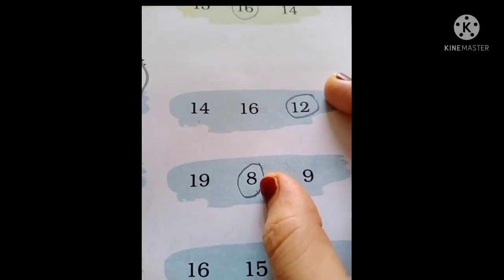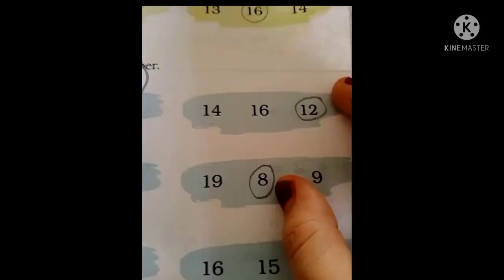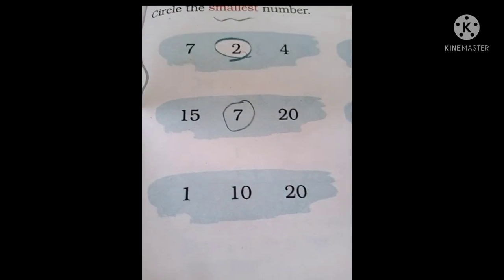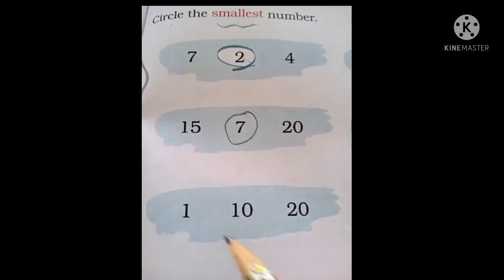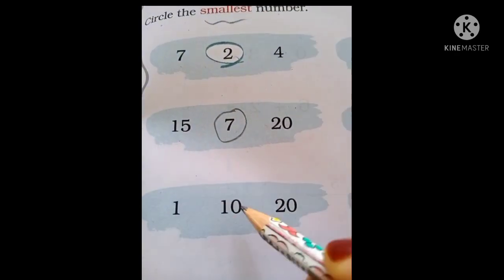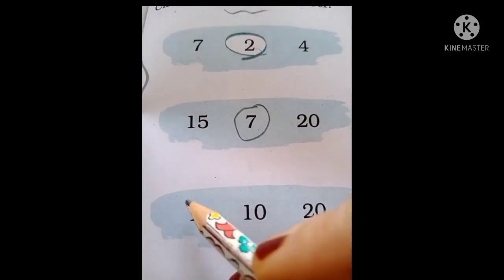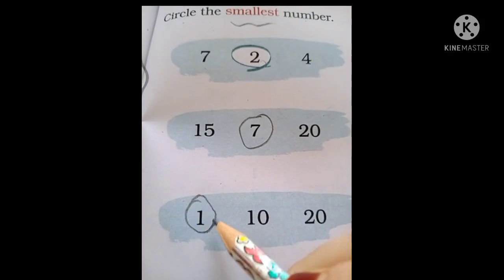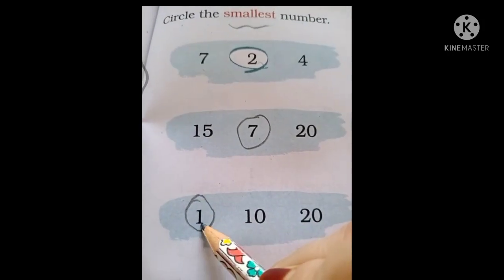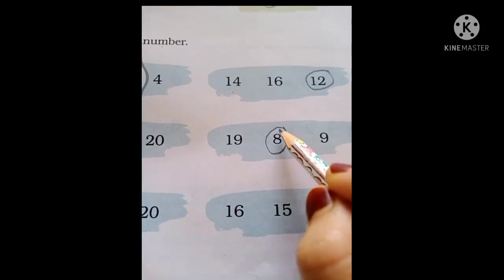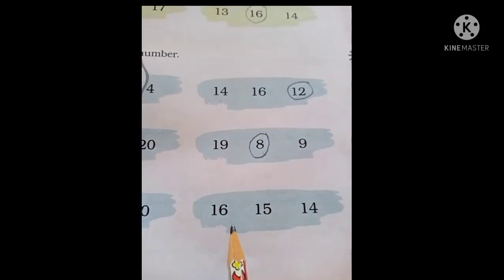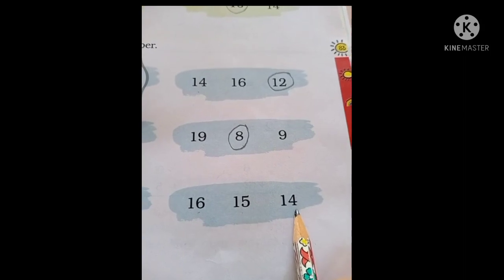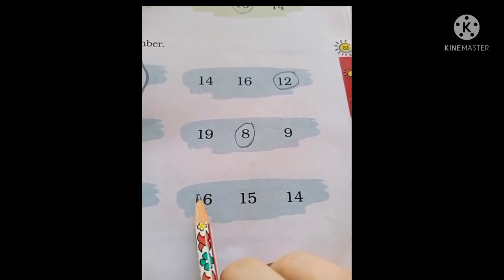Which one? You know which one? 8 is the smallest. So here we have to put a circle on the number 8. Is it clear? The next one, 1, 10 and 20. So first number came 1, then we go for 10 and 20. So that means 1 is the smallest number. So here we have to put a circle on the number 1. And here 8 is the smallest. So here we have to put the circle on 8.